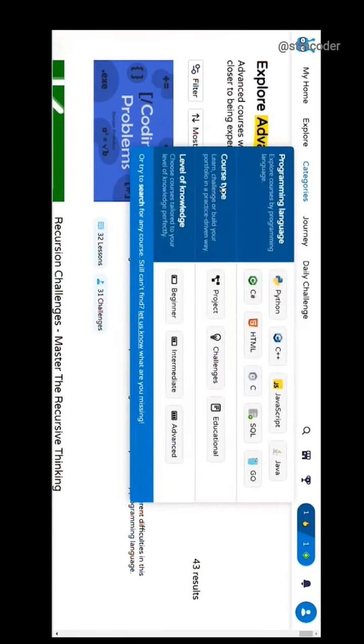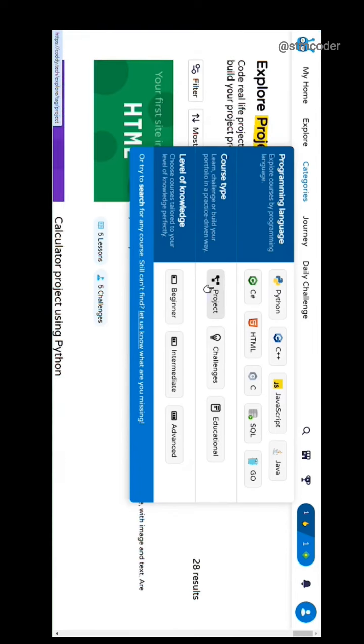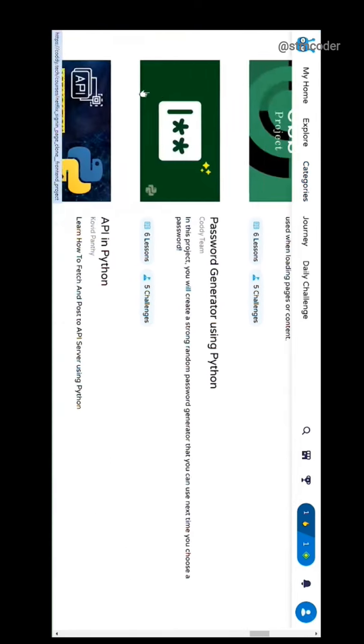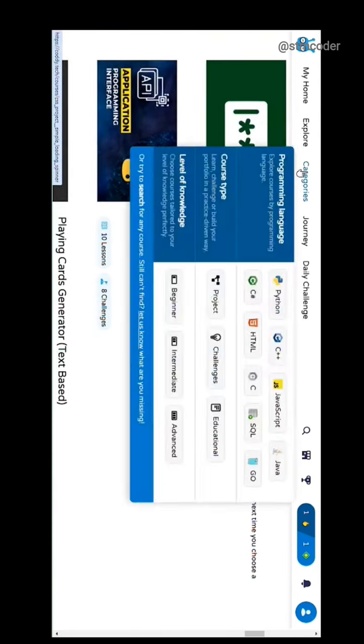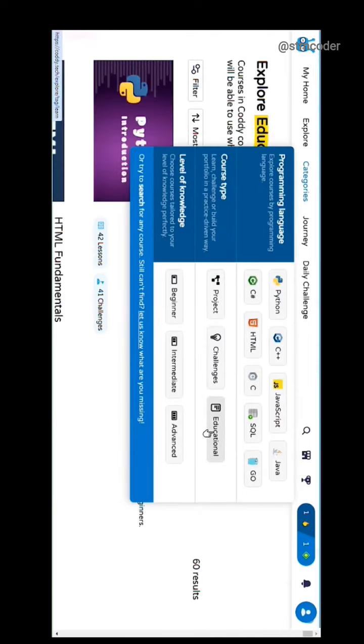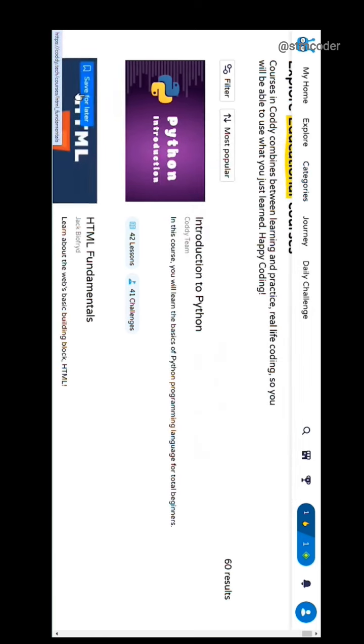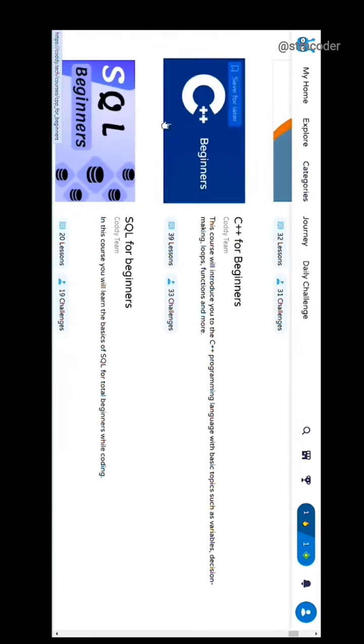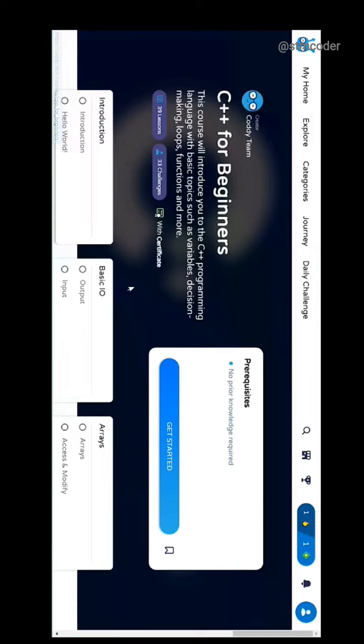Also, you have this option to filter it on the basis of project type. Like if you are looking for some course which will help you in some kind of project building, you can do it from here and you will see all these courses will help you in some kind of project building. Also, if you want to learn something in detail, like some conceptual things, some core concepts, you can find it in the educational option. Let's take one example, C++ beginners.